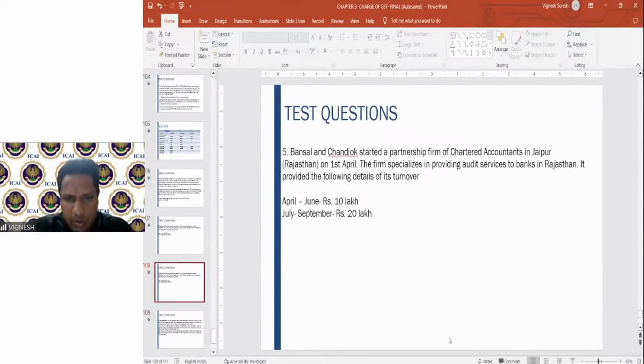One second, I think this problem is incomplete. So let me just check once. Yeah, it's very much the same. Only thing is there's a small thing which has been omitted here. Audit services, April to June is 10 lakhs, July to September is 20 lakhs. It crossed the threshold of 20 lakhs on 1st August. They want to pay under the concessional rate. Threshold limit, it's a pretty simple problem. You can try to work it out. It is problem number 8 in your study material.